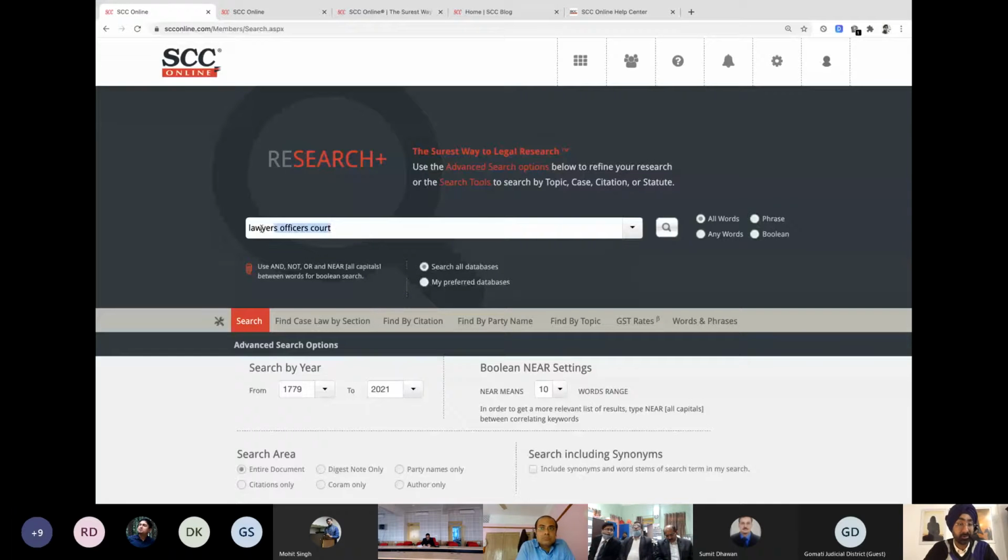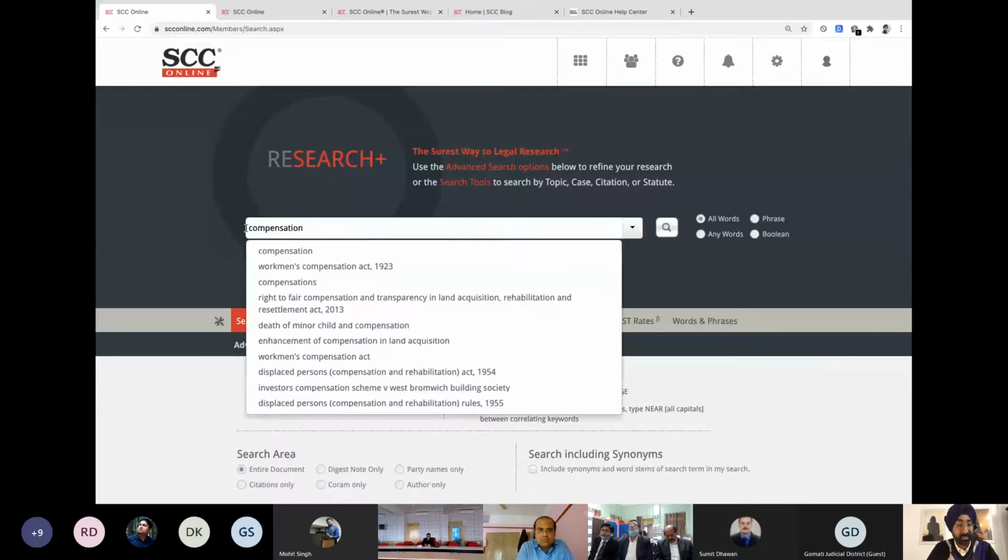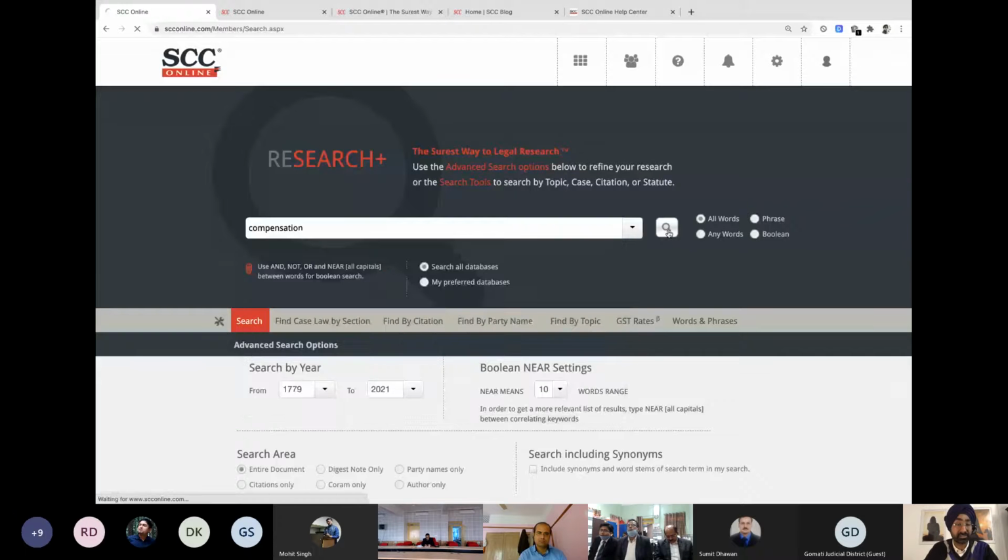I'm not going to do a search right now because this is going to give me very restrictive results. I just want to show you a simple one-word search and how the layout looks. Let's start with something like, let's say I want to see judgments on compensation. I'm being very open with my search. I'm looking for compensation. I can be specific that I want the case of compensation in respect to land acquisition cases, in respect to motor accident, in respect to medical negligence. I can be more specific about it. But let's do a one-word search and start search.